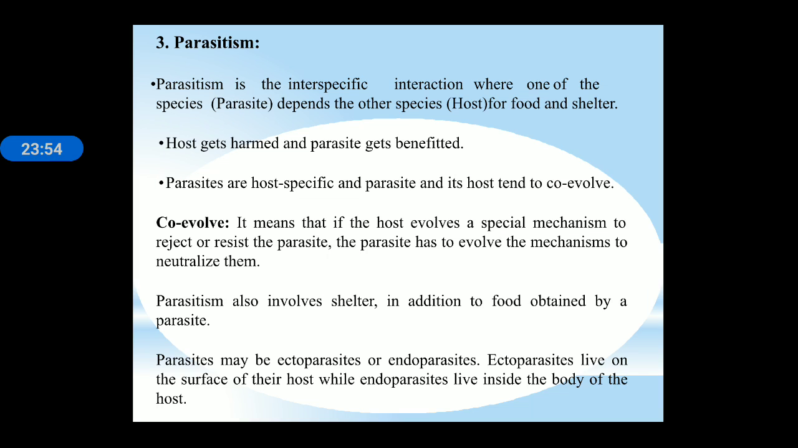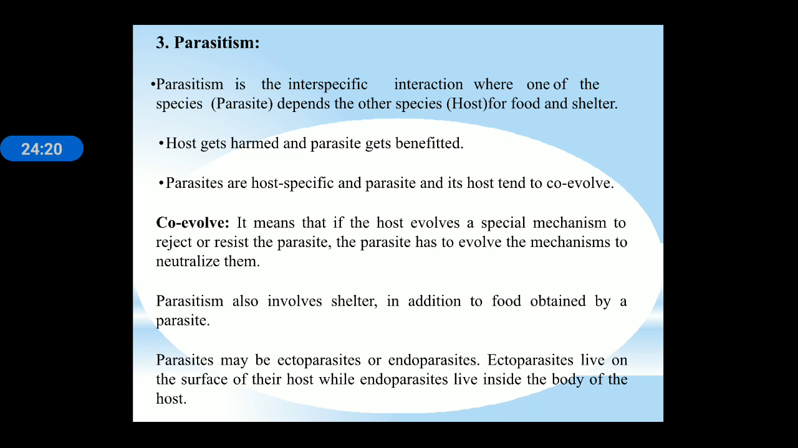Next is parasitism. Parasitism is the interspecific interaction where one of the species depends on the other species for food and shelter. Hosts get harmed and parasites get benefited. Parasites are host specific, and parasites and their hosts tend to co-evolve. Co-evolve means that if the host evolves a special mechanism to reject or resist the parasite, the parasite has to evolve a mechanism to neutralize them.